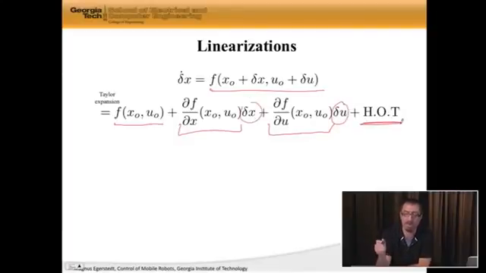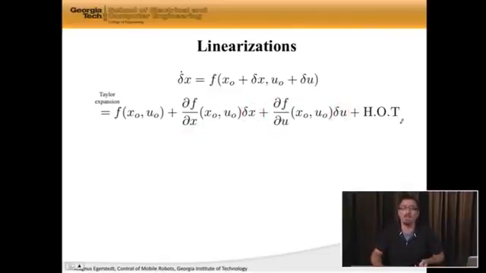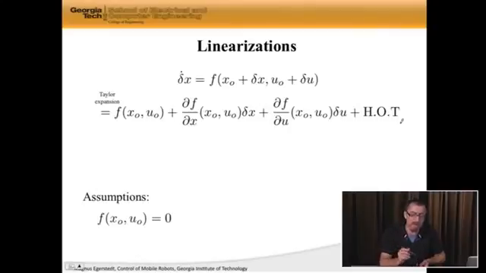And then I have something that I call HOT, which stands for higher order terms. So this is where we're saying that the higher order terms matter when delta x and delta u become large, but for small delta x and delta u, they really don't matter. Well, why is this useful? First of all, let's assume that we have picked operating points so that f of x0, u0 is 0, which means that we're holding the state steady. x dot is 0 at this point, which means that this thing goes away.